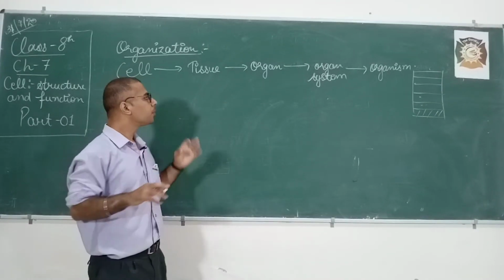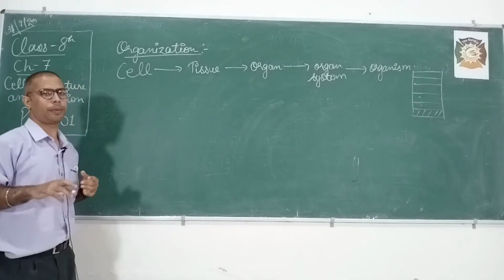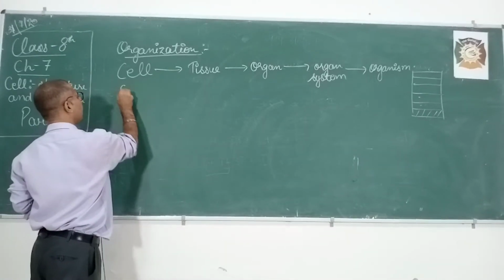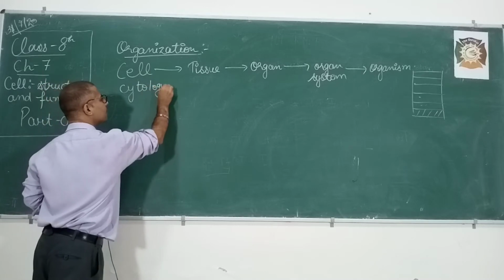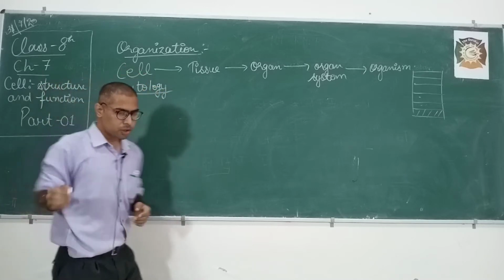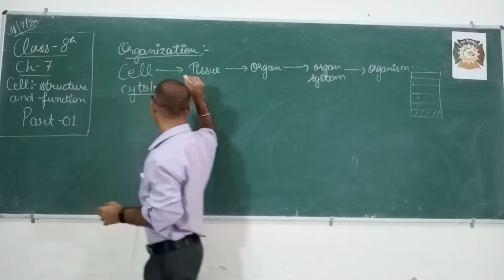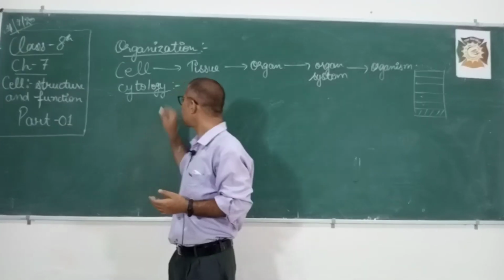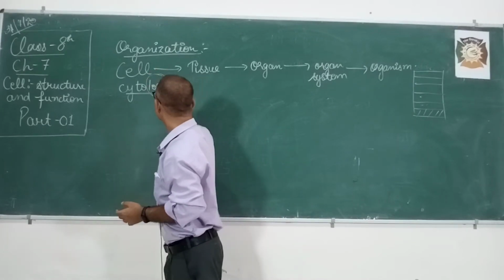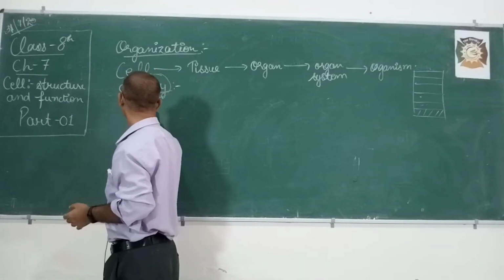Now we move on to the next topic. The next definition is cytology. What is that? Whenever you see the word ending in "logy", it means the study of something.